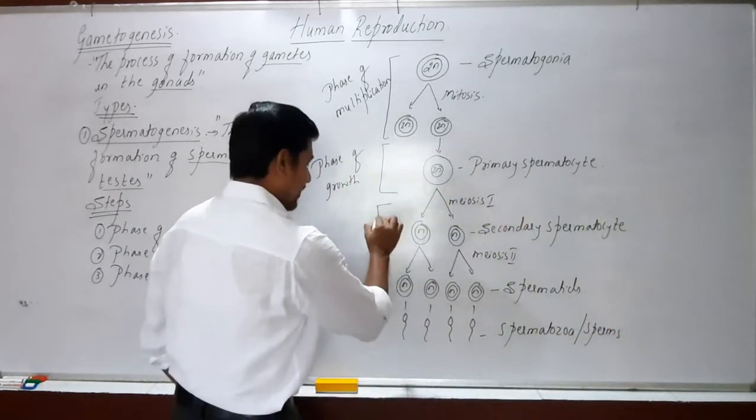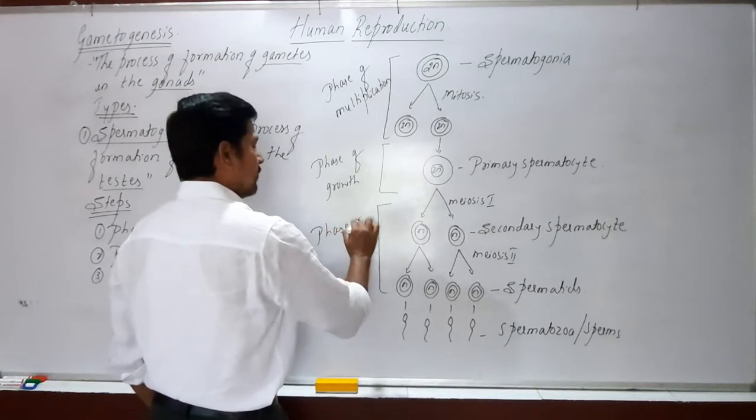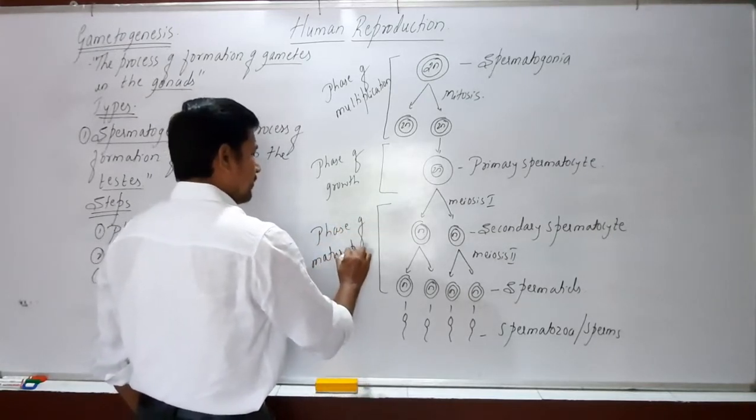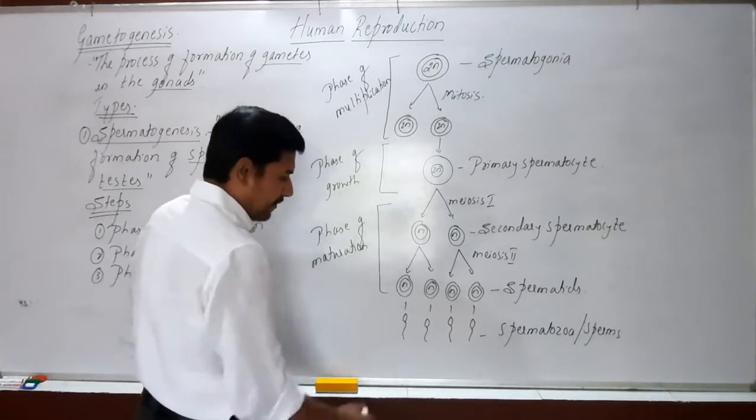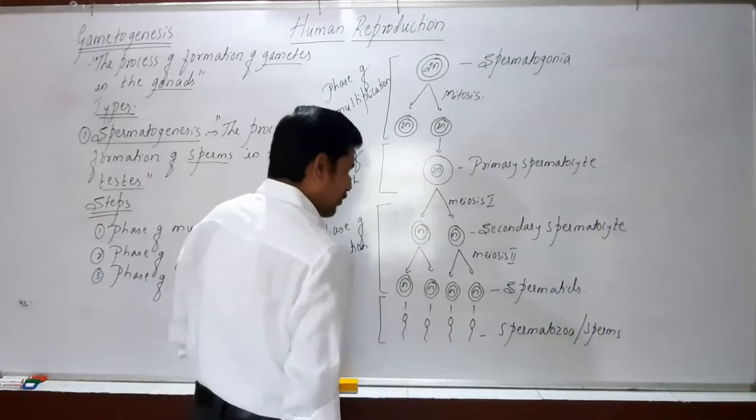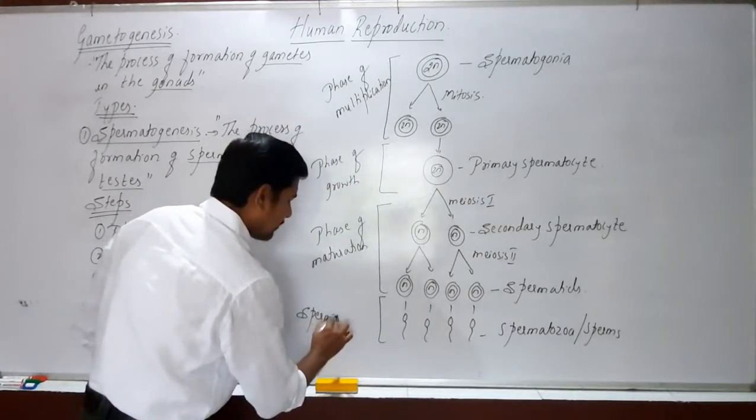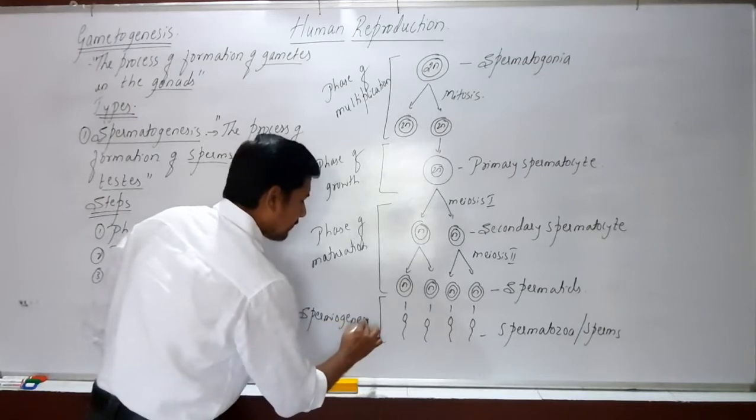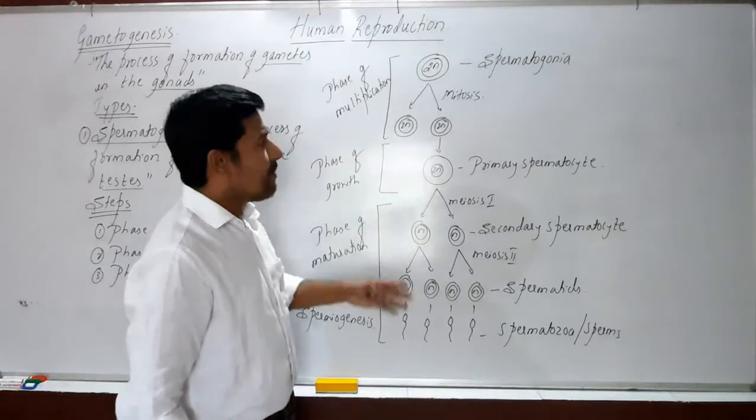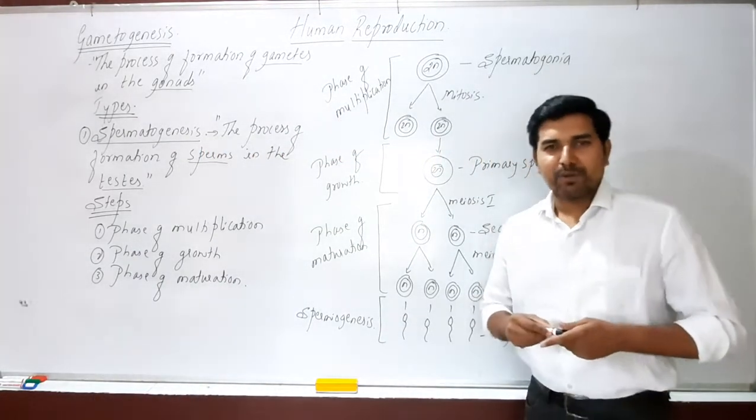And this last phase, we call it the phase of maturation. This is the phase of maturation. And this part we also call spermiogenesis. This is also called spermiogenesis. This is the schematic representation of spermatogenesis.